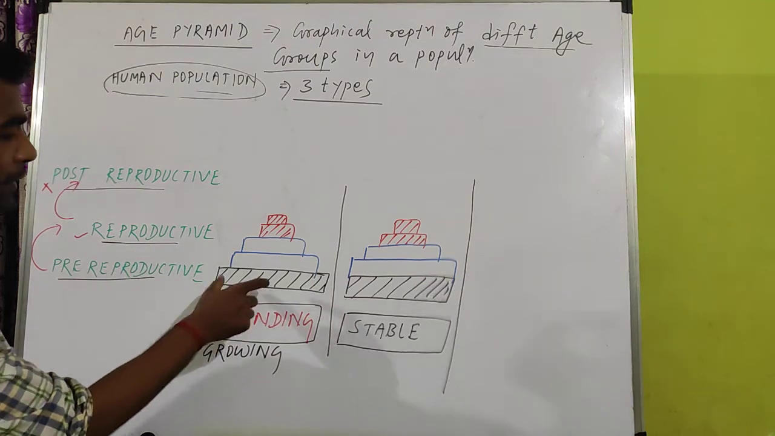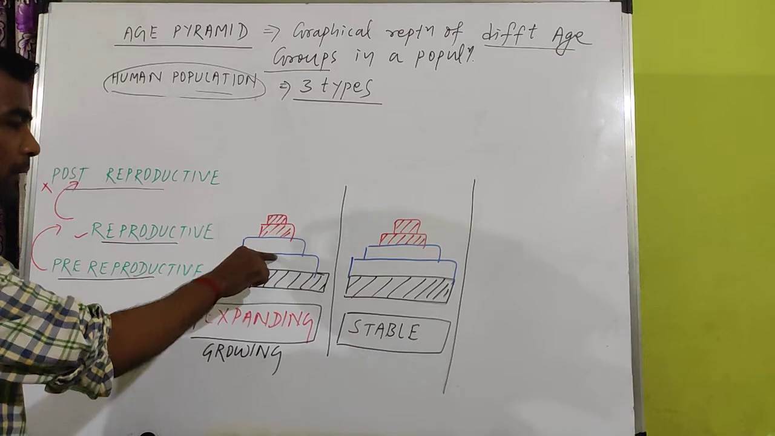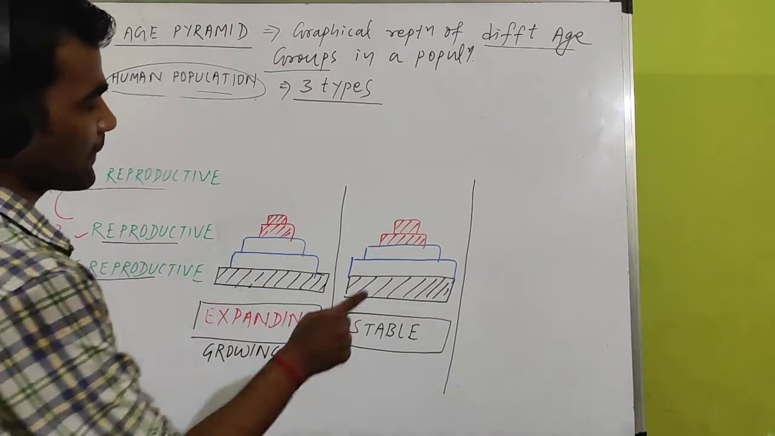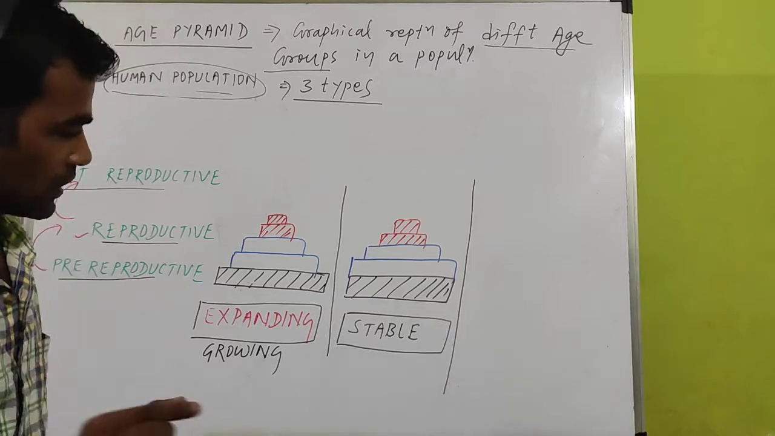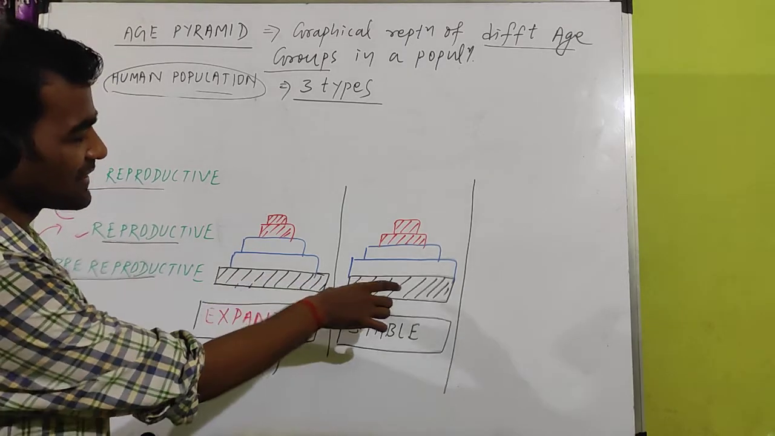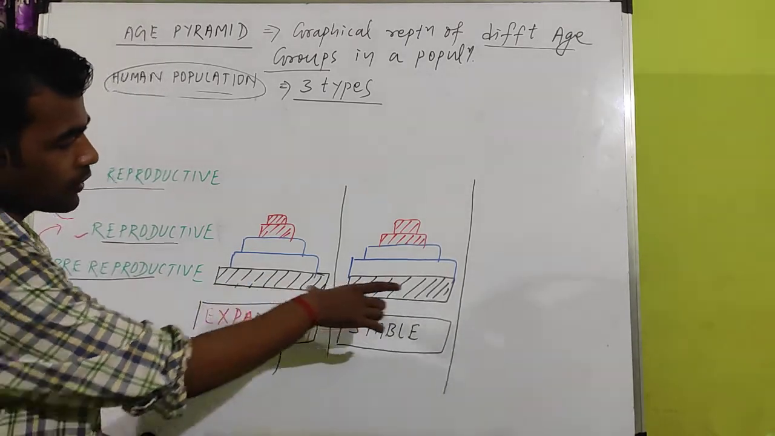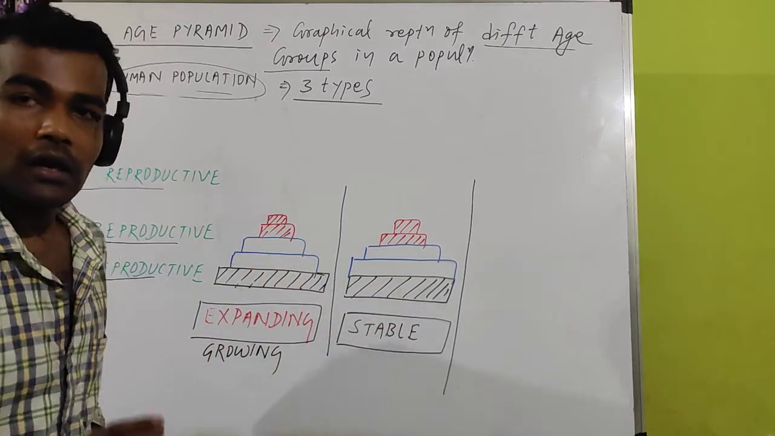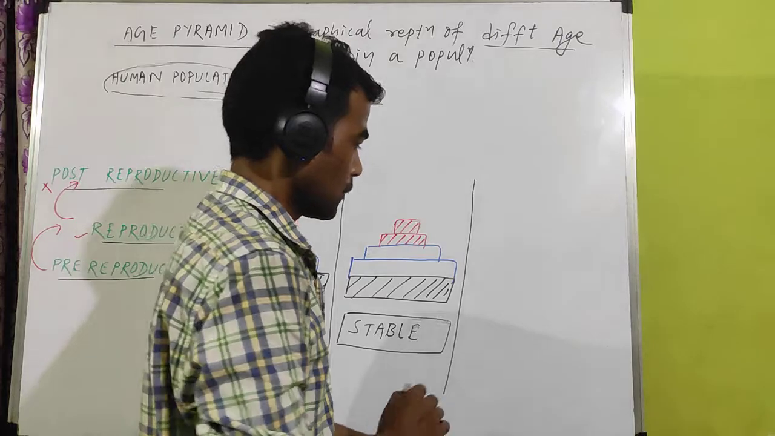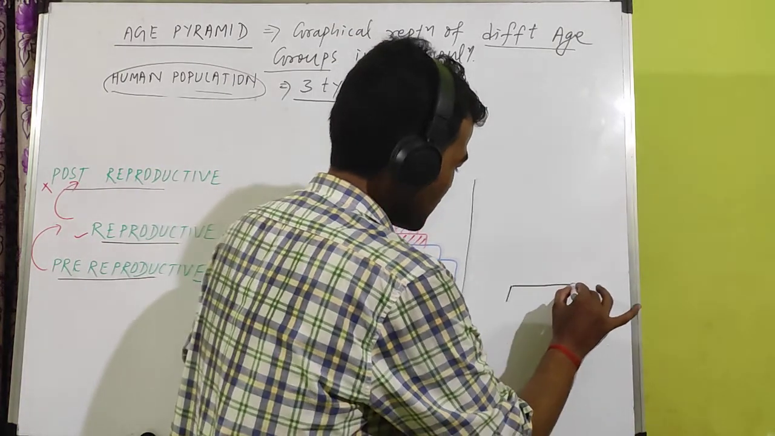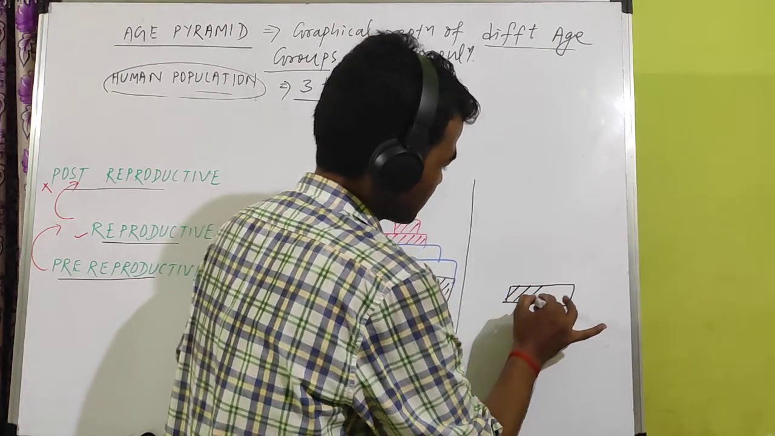In the first pyramid, pre-reproductive are more, reproductive are less. In the second pyramid, pre-reproductive and reproductive become equal. Now gradually the pre-reproductive is decreasing. Initially more, then decreases, becomes equal, and now becomes less than the reproductive. So that's why we have to show the next graphical representation.